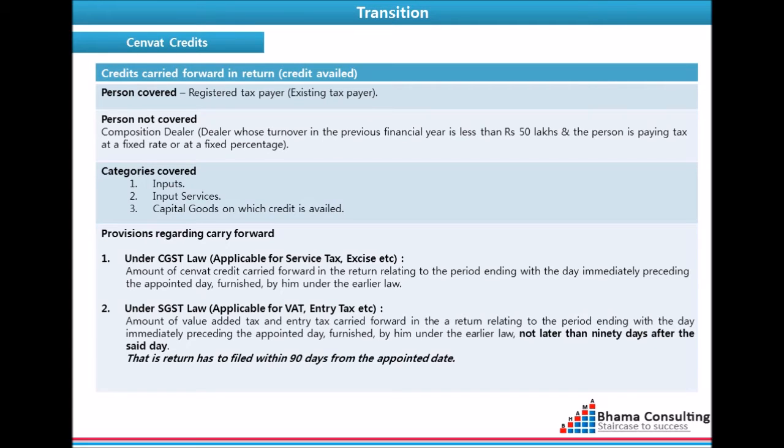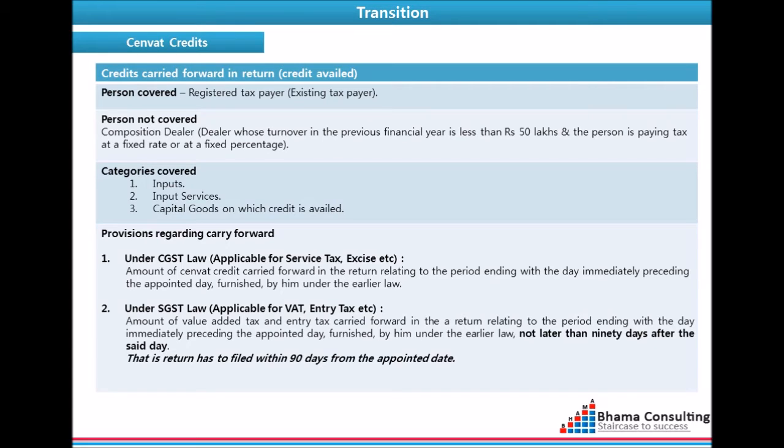Amount of SENVAT credit carried forward in the return relating to the period ending with the day immediately preceding the appointed day, furnished by him under the earlier law. It means the return has to be filed as per the provisions of the earlier law.